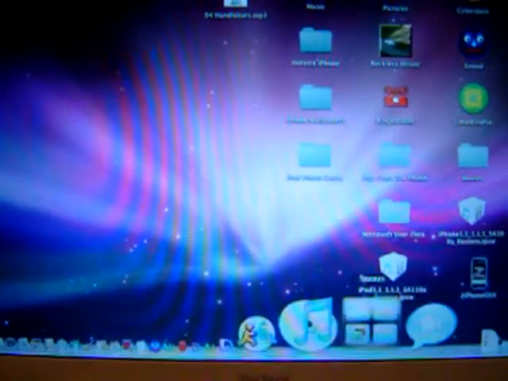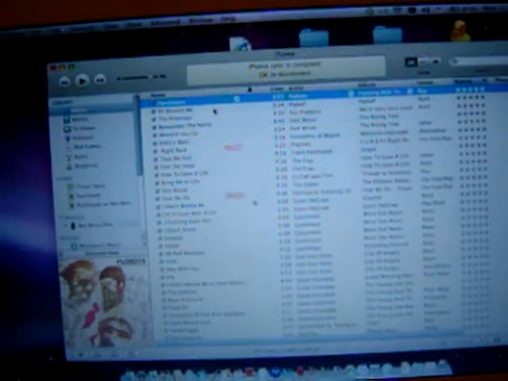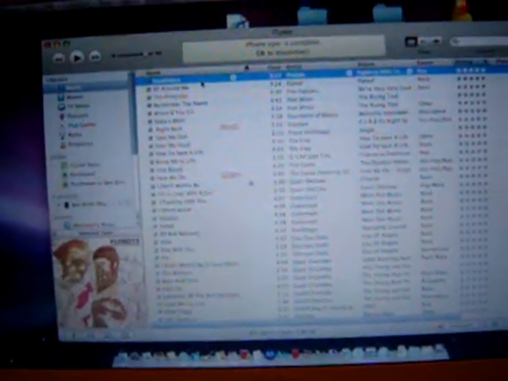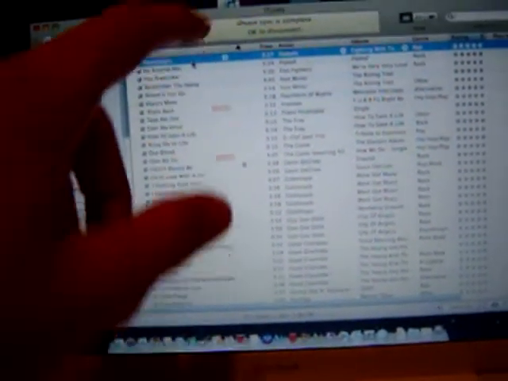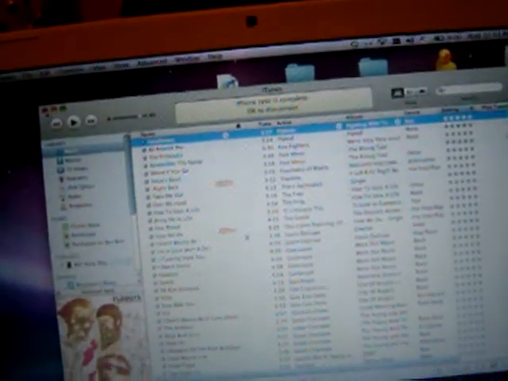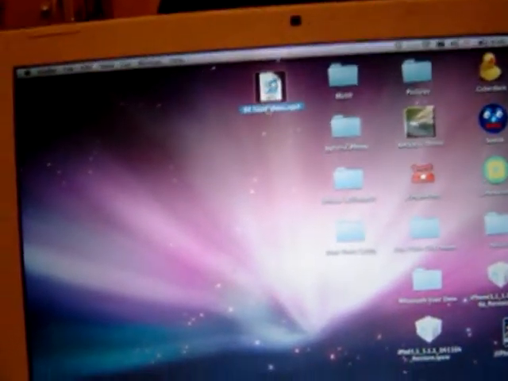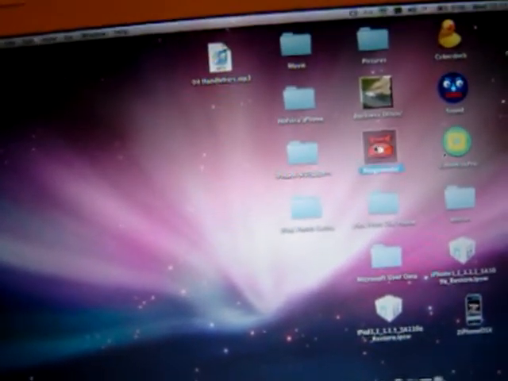Alright, first you go to iTunes and you want to drag the song you would like to turn into a ringtone. I already picked Handlebars. You drag it onto your desktop. As you can see, I already dragged it onto my desktop. There it is, right there. Now open up Ringtonator.